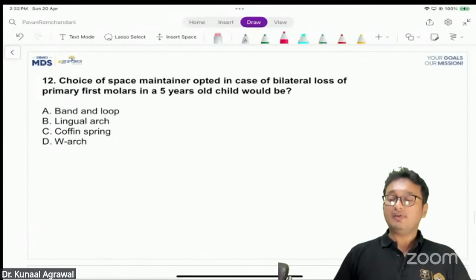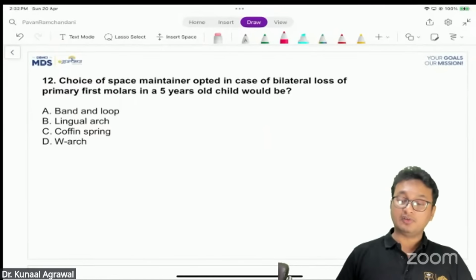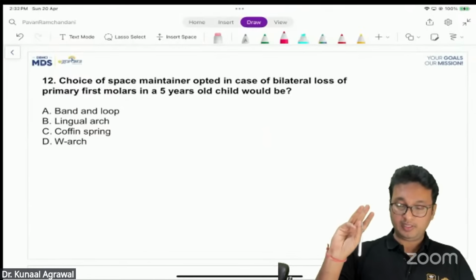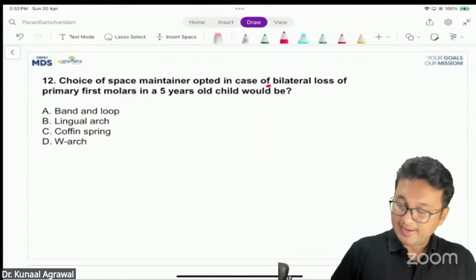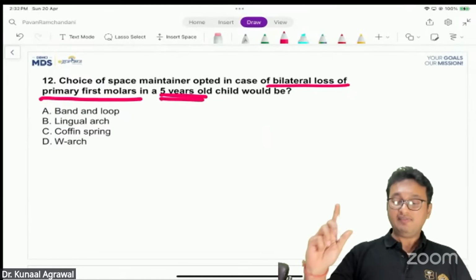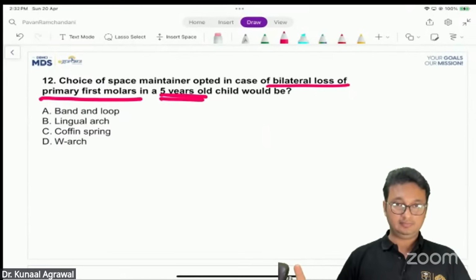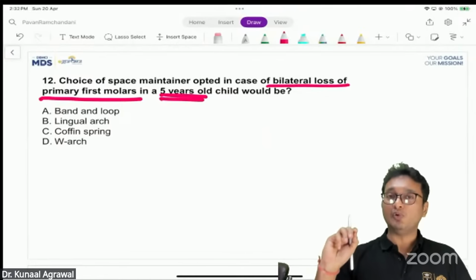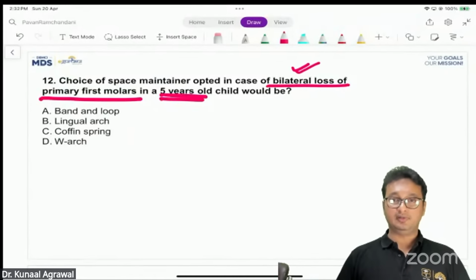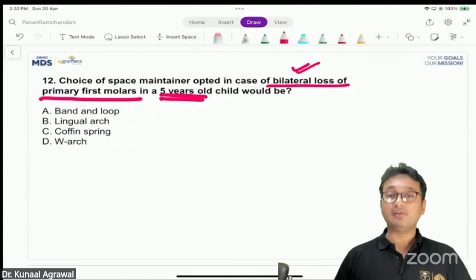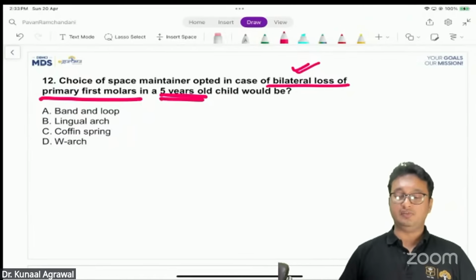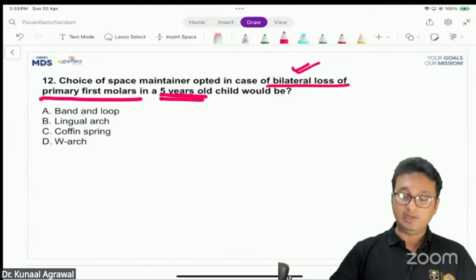Next, choice of space maintainer opted in case of bilateral loss of primary first molars in a 5 years old child will be. Now, two or three things have to be noted here. We have bilateral loss of primary first molars in a 5 years old child. Now, in a 5 years old child, the central incisors have not yet erupted, number one. The permanent molars also have not erupted, number two. And we have bilateral loss of primary first molars, correct? So the correct answer in this question should be bilateral band and loop space maintainer.